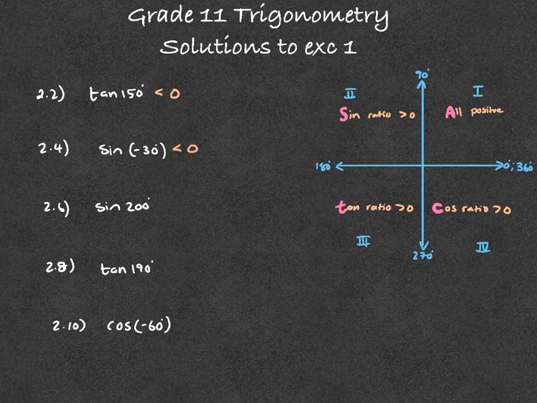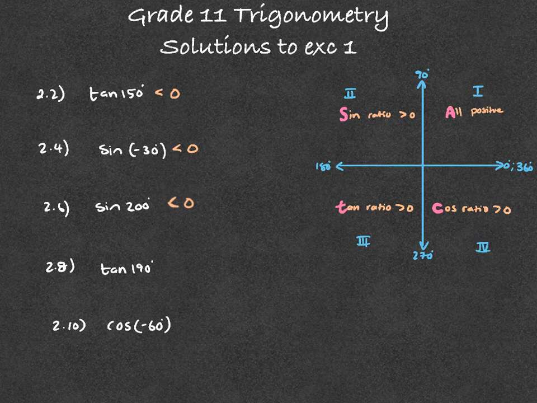Sine of 200. 200 is, so that's 90, 180. 200 is in the third quadrant. Will sine be positive or negative in the third quadrant? It will be negative because tan is positive there. Tan will have a positive ratio.